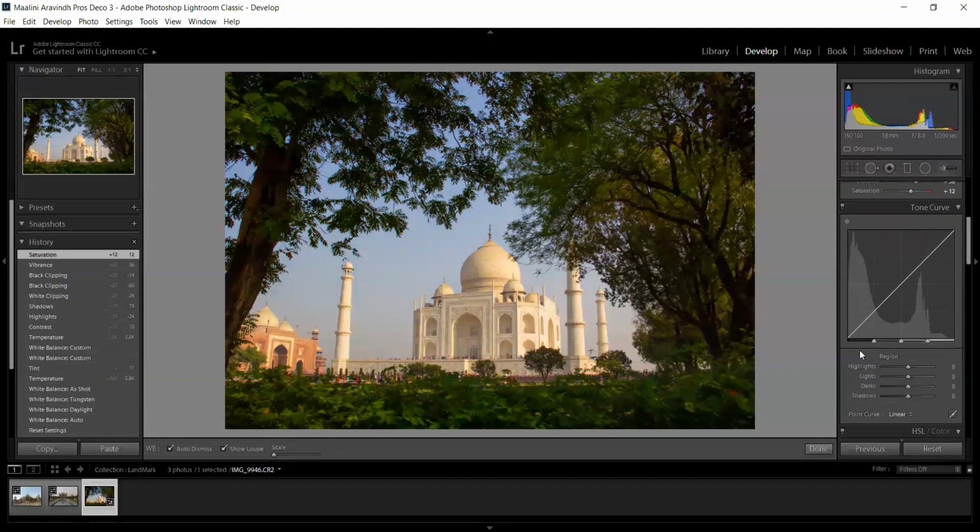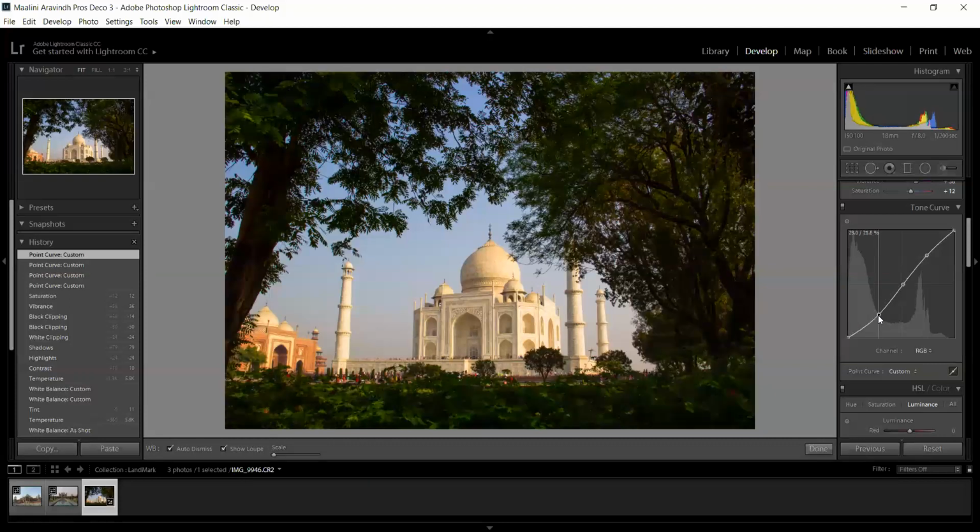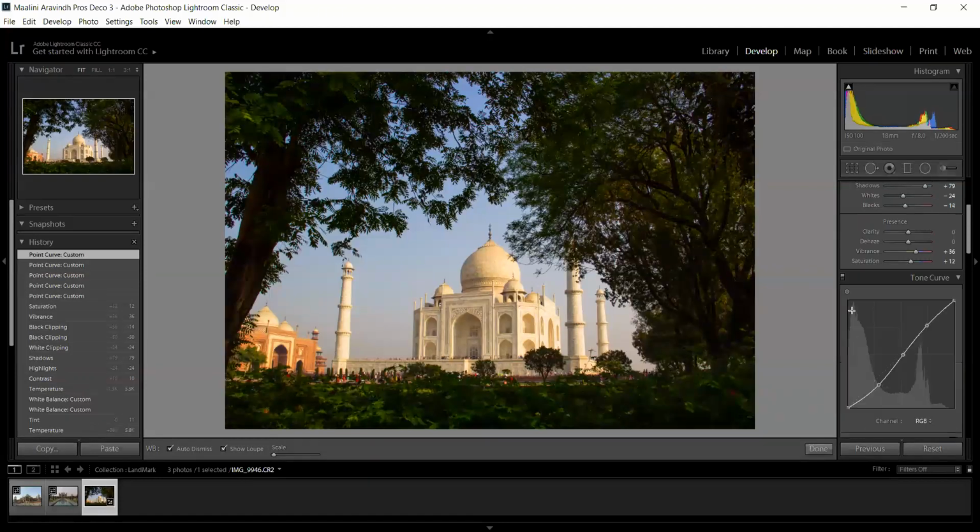As you guys might be familiar with the tone curve, it is used in most software like Adobe Photoshop and all. Here also it is the same concept, with highlights over here, midtones, and the shadows. You can make adjustments. If you want to make some correction, you can make something like an S curve. It will help to pop up the image.